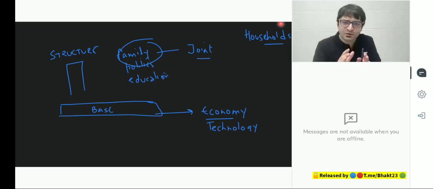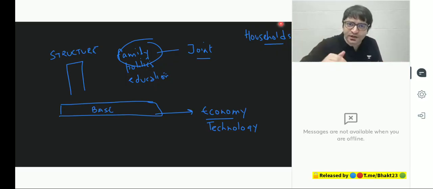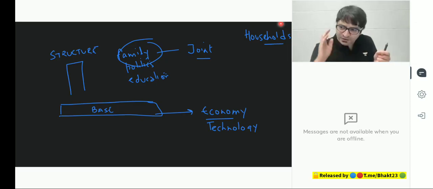Long story short, Karl Marx talks about how history has traveled through various stages, various phases. The first phase was primitive communism. It was a hunting, gathering society. They would hunt for their living. They would gather the belongings. There was no such thing as private property. And then the society changed, collapsed.